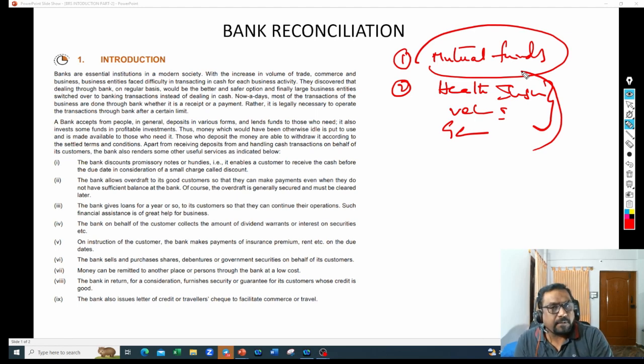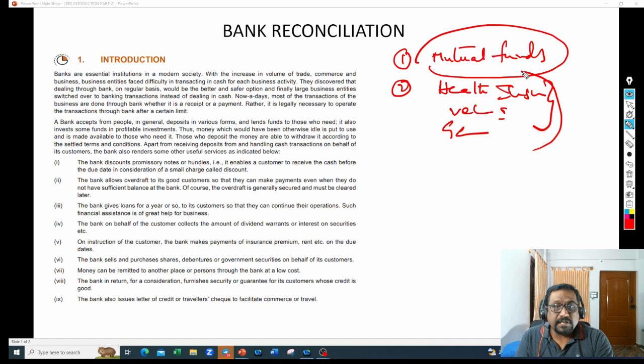That is the income for bankers. So it's not that only interest amount bankers are going to get. Interest is the major income for them. Apart from the interest, they also do some sort of service activities, like they invest in mutual funds, they distribute health insurance, they do treasury activities, they do wealth management.